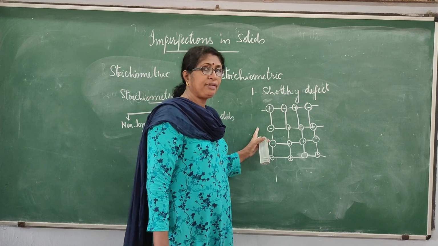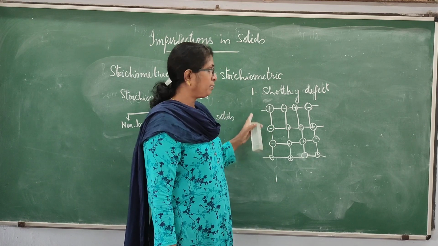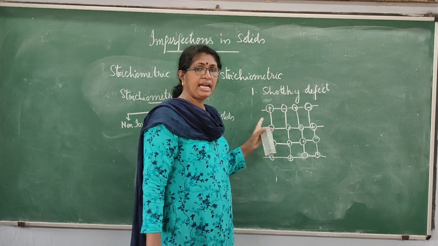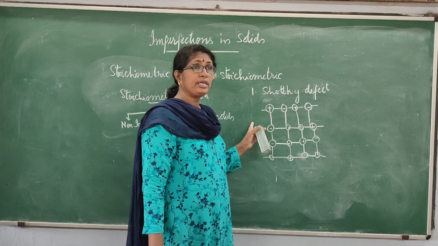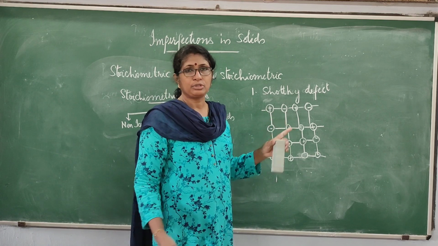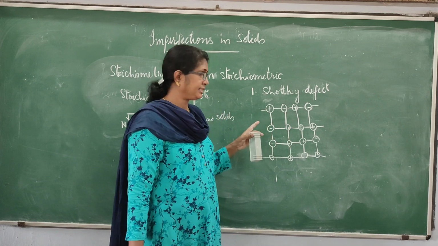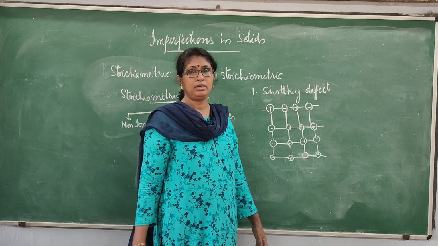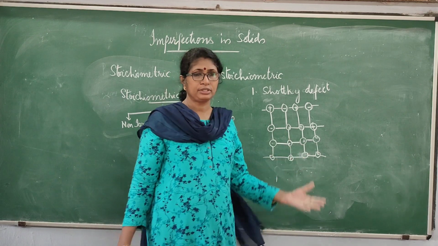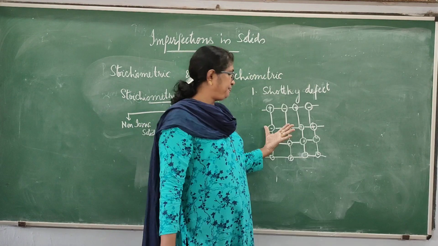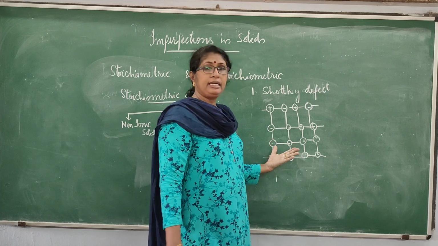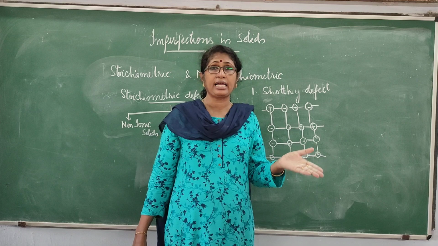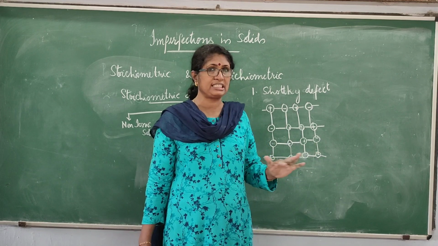So this type of defect is shown by ionic compounds where the ions show high coordination number, and the size of the cation and anion are almost the same.